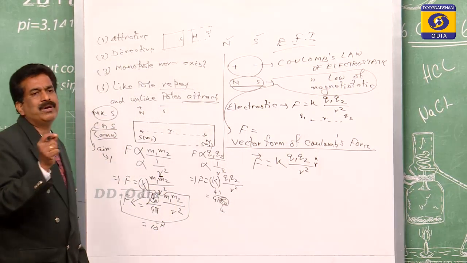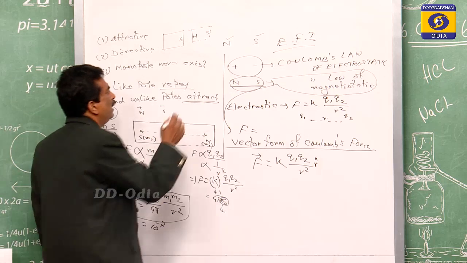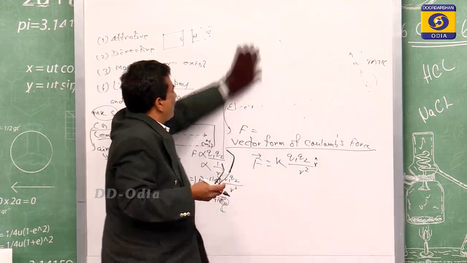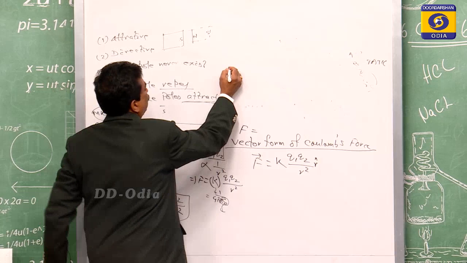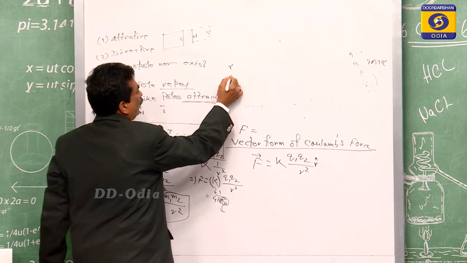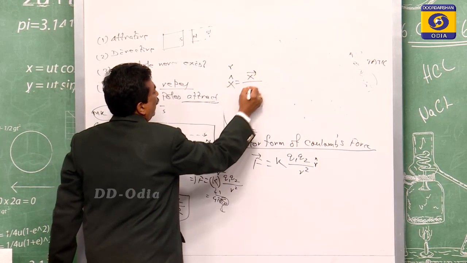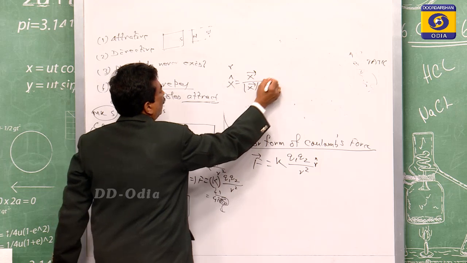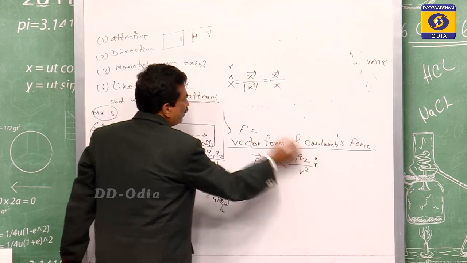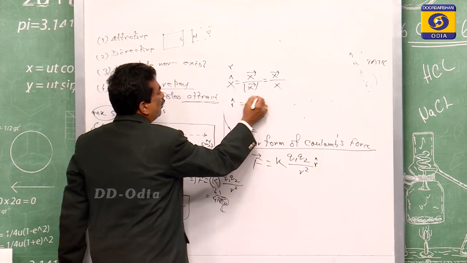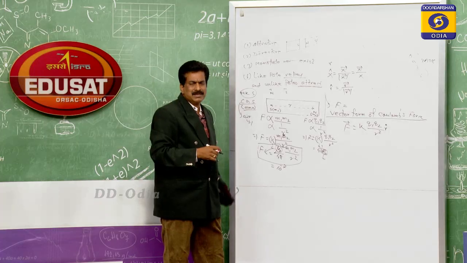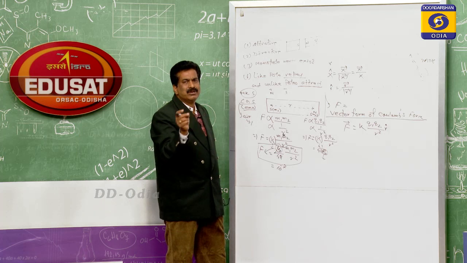R cap means the unit vector. So what does a unit vector state? Suppose the vector is r, or you have taken here x as a vector, then its unit vector will be x cap. X cap will be x vector by x vector mod, meaning x vector by x. Similarly, r cap means r vector by r vector mod. R vector means from where to where it goes, the source.